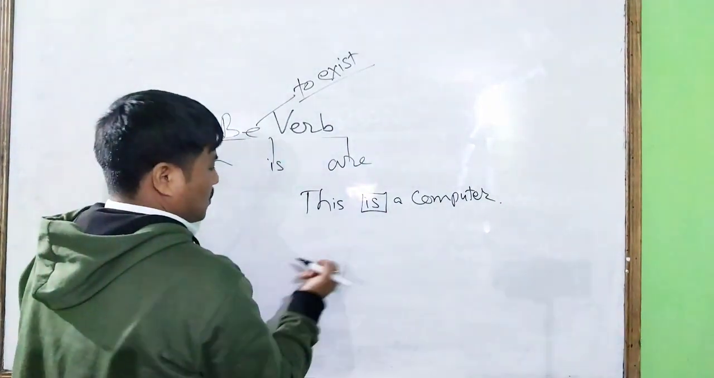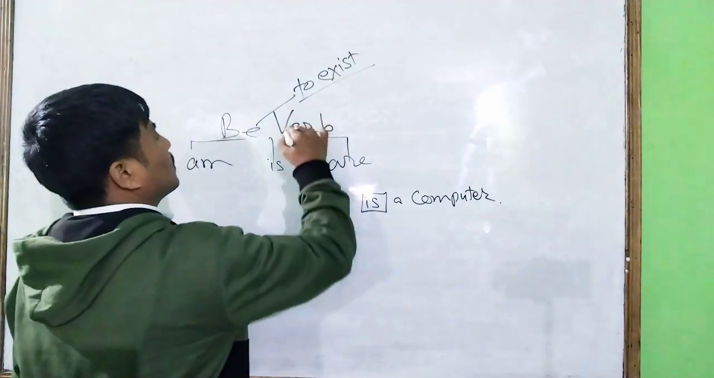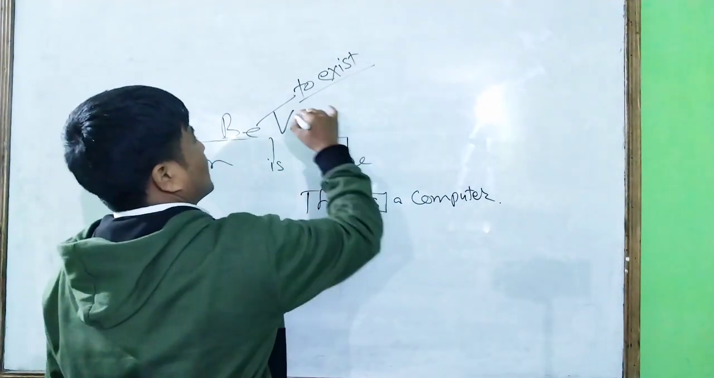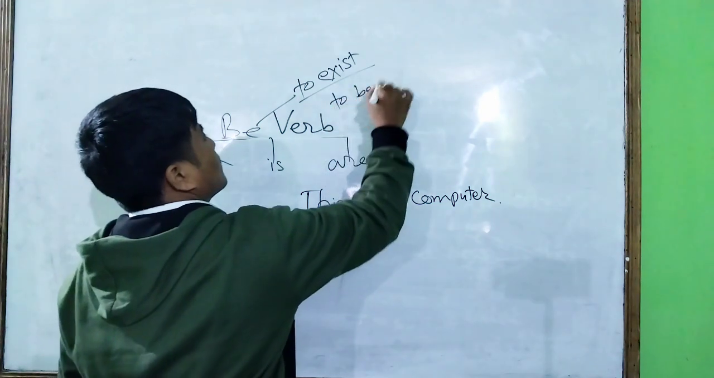Then next one is what? We say another meaning of be verb. The first meaning is to exist, and the next one is to be present.